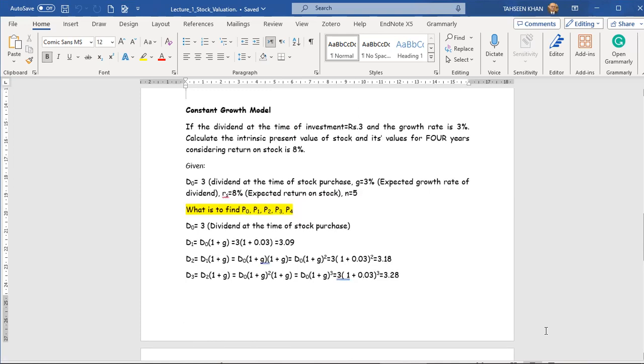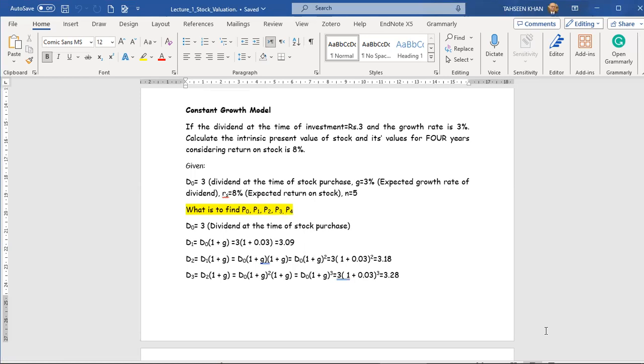I am going to explain this model with an example from daily life. If the dividend at the time of investment, meaning at the time of purchase of the stock, is rupees 3, and the growth rate is 3%, calculate the instant present value of the stock and its value for 4 years, considering the return on stock is 8%. It means over the period of 5 years, there are chances that there will be a capital gain on the stock as well, because we have two types of return, one in the shape of capital gain and second in the shape of dividend.